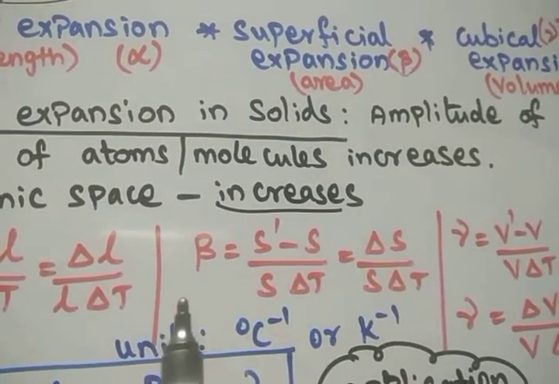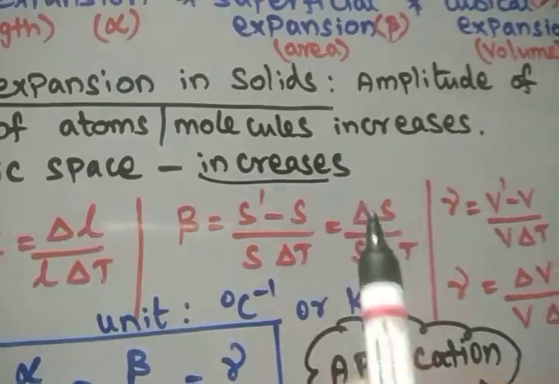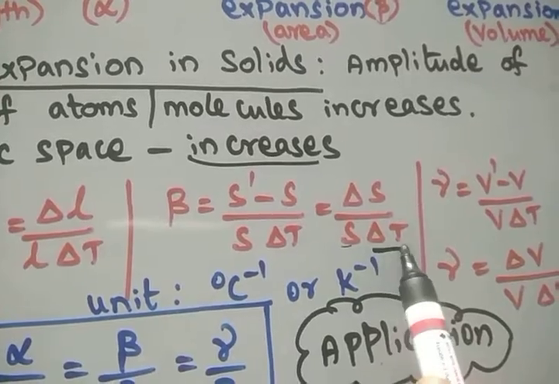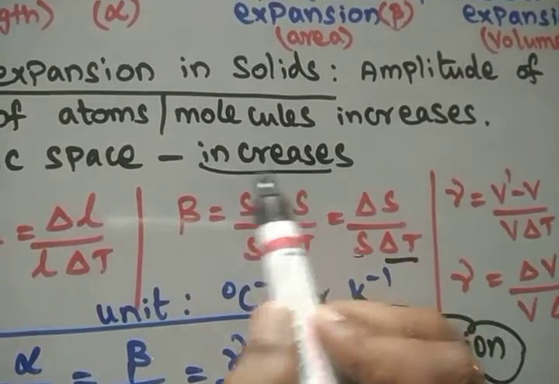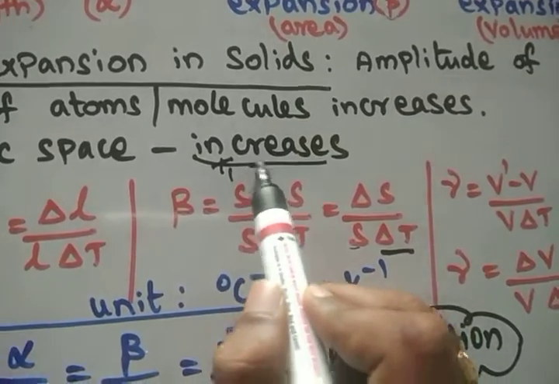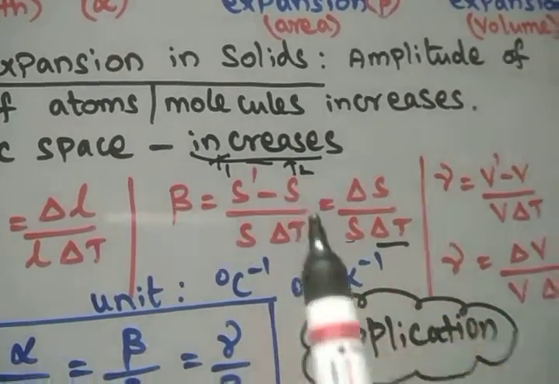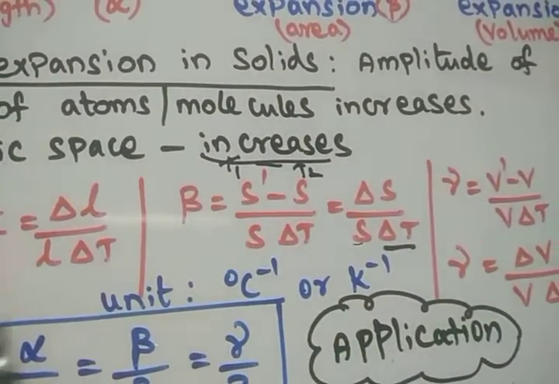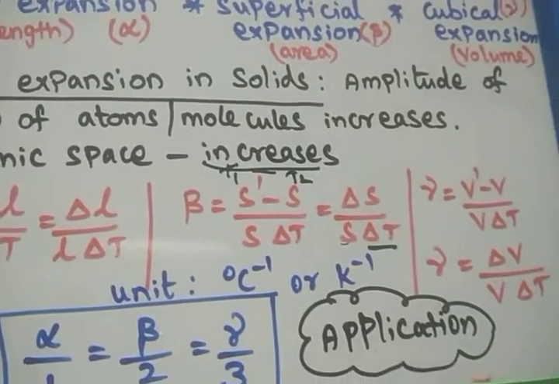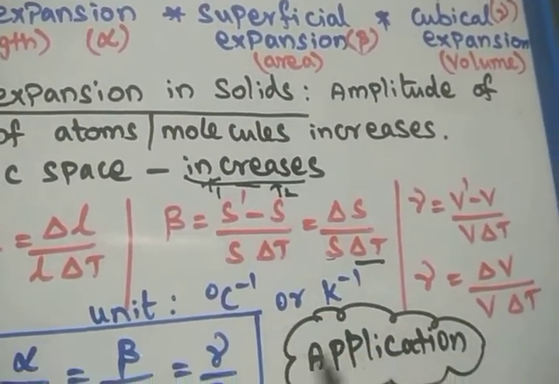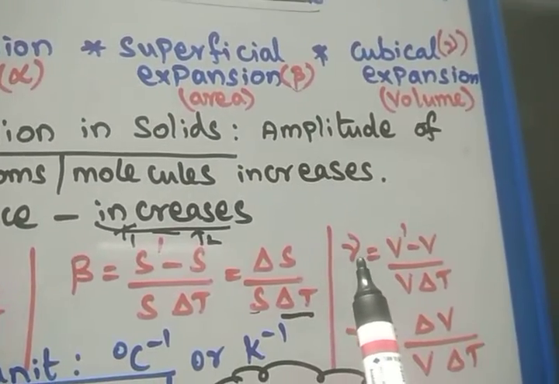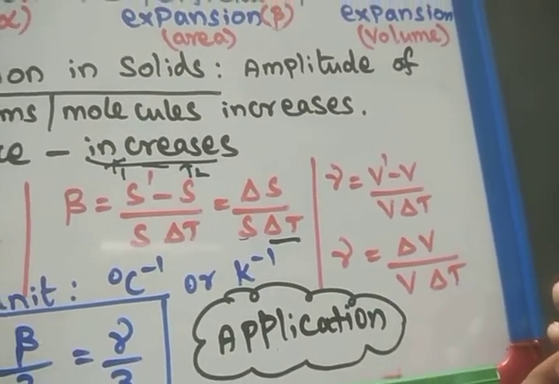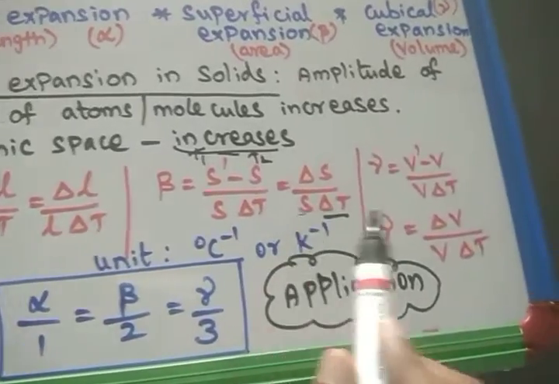The coefficient of superficial expansion is the increase in surface area divided by the original surface area into the increase in temperature. The increase in temperature means the difference between the final temperature, after heating, and the original temperature, before heating, for the same body. Due to this increase in temperature only, the expansion takes place. The coefficient of cubical expansion is the increase in volume divided by the original volume into the increase in temperature. So: lengthwise, area-wise and volume-wise.